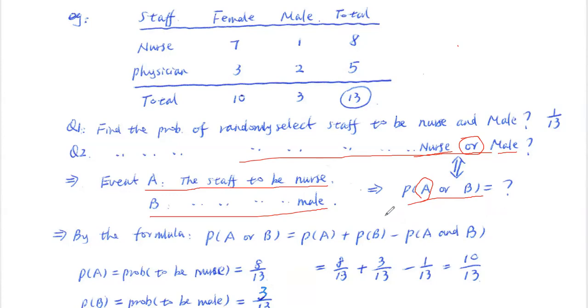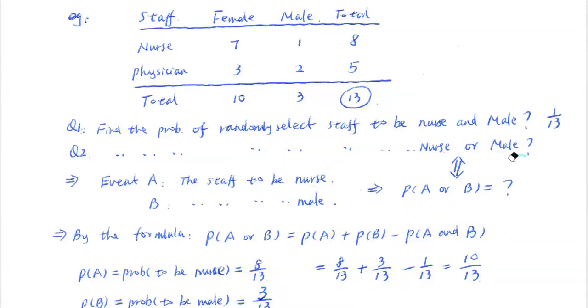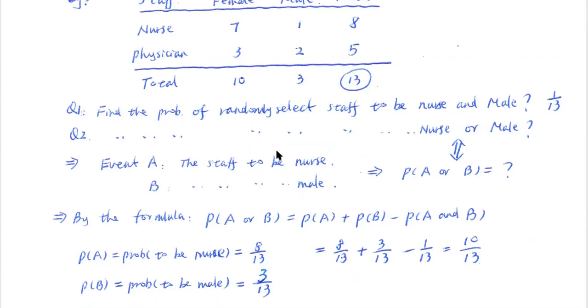Remember the formula we just learned? Probability of A or B is equal to that formula here. What does that mean? That means we simply calculate each piece, then we are good. So we calculate the probability of A first. I randomly select one person out of those 13 people. What's the probability of that person being a nurse, as A? Remember, probability is something divided by something.